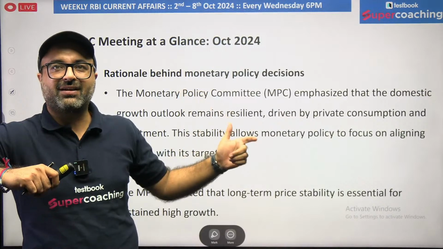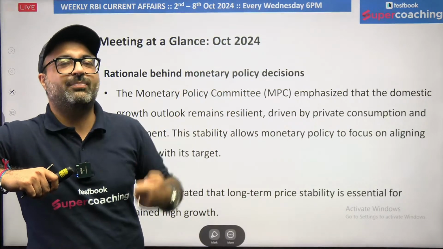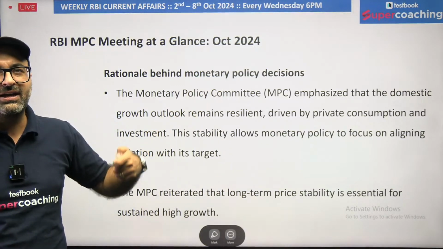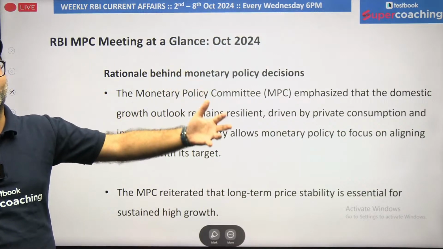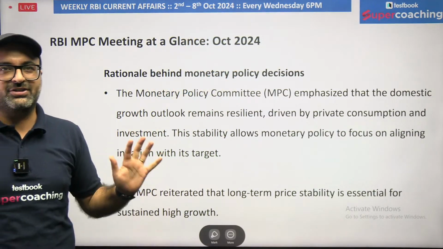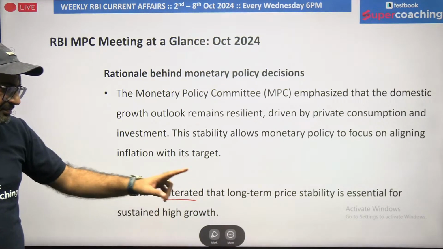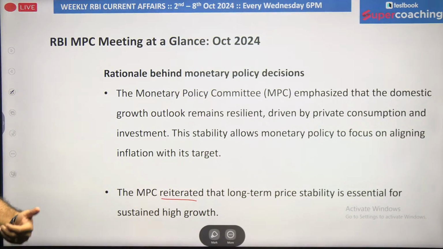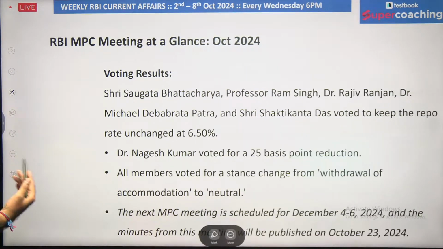So if everything is going to be done automatically, then what is the need of decreasing the policy rates? Because if we decrease the policy rates, then these inflation rates, which we are expecting around 4%, may jump to 4.5 or 5 or 5.5%, which is not acceptable. The next point is Monetary Policy Committee. The Monetary Policy Committee has witnessed that there is a long-term price stability, and in order to achieve long-term price stability with a sustained high growth, this is a perfect move which can be taken.